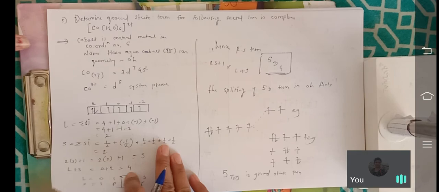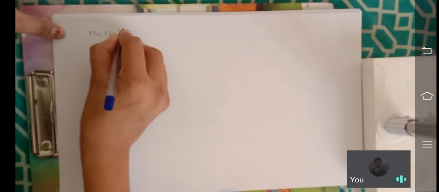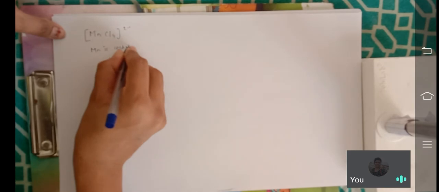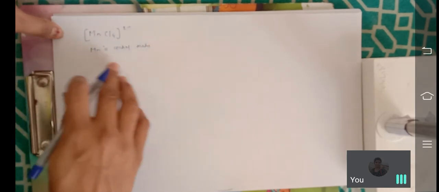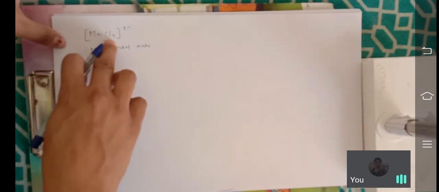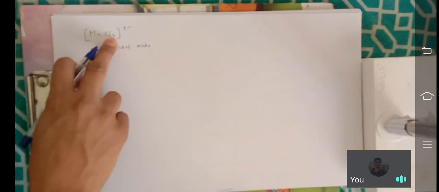Okay, now we see the next complex. Next complex. What is that? Vanadium. You know the vanadium. Okay, now we see [MnCl4]2-. This is tetrahedral complex. Mn is the central atom, Mn is central metal ion. What is the name of this complex? Tetrachloromanganate(II) ion. Coordination number is 4. Here 4 ligands are present, so coordination number is 4.